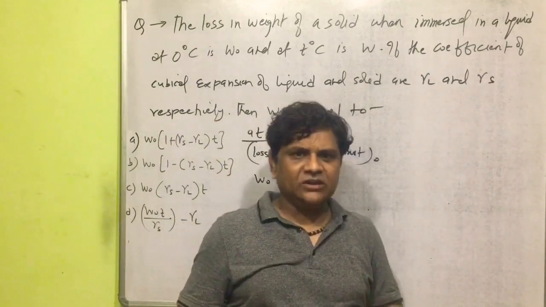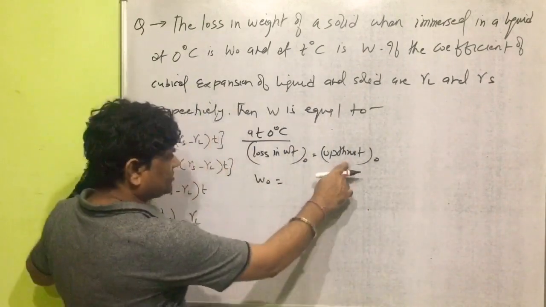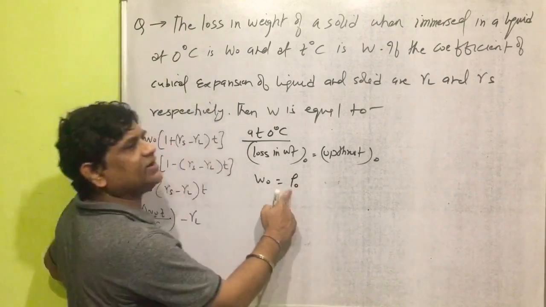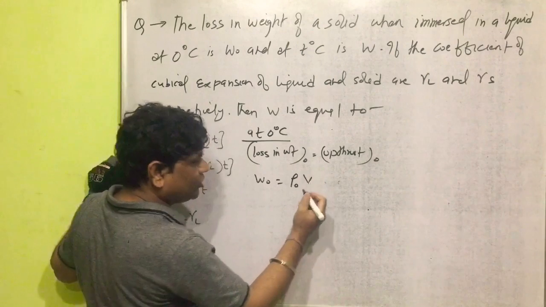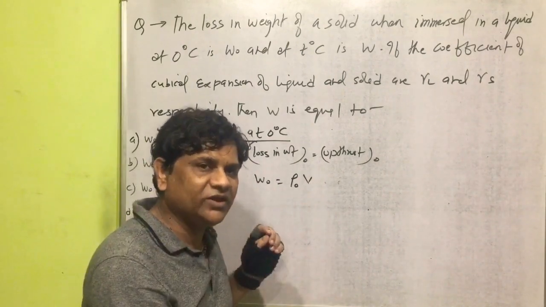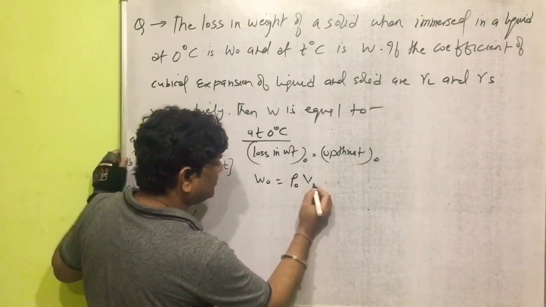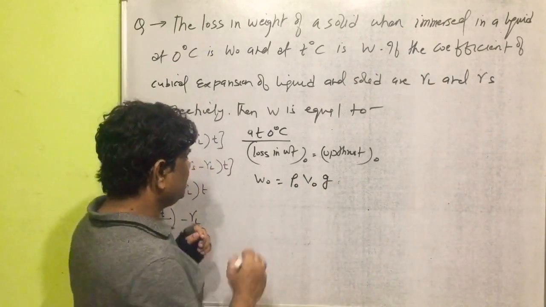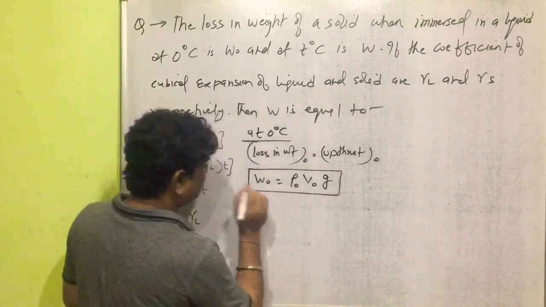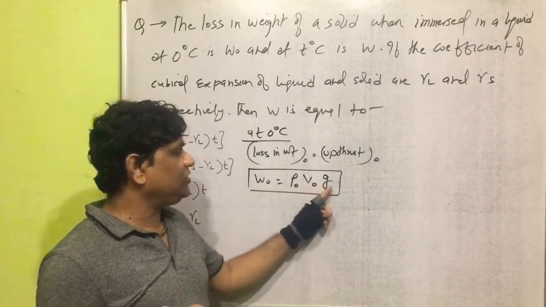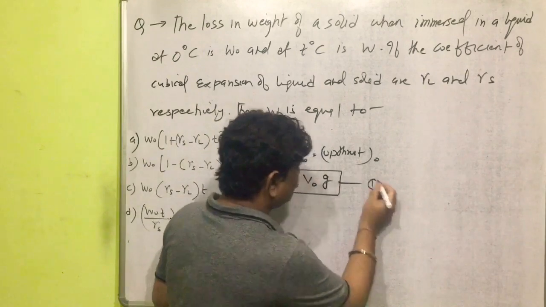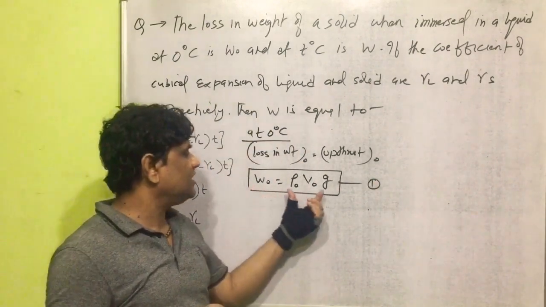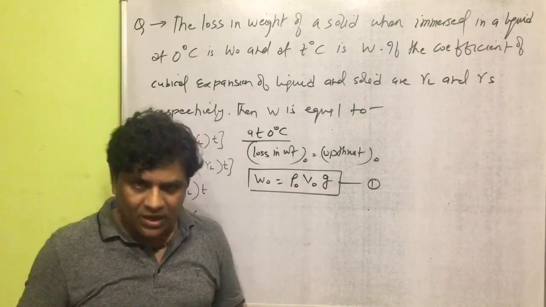Now upthrust is equal to density of liquid at 0 degrees Celsius into volume of solid inside the liquid at 0 degrees Celsius into gravity g. So W naught is equal to rho naught V naught into g. This is relation number 1: the loss in weight at 0 degrees Celsius, which is the upthrust at 0 degrees Celsius.